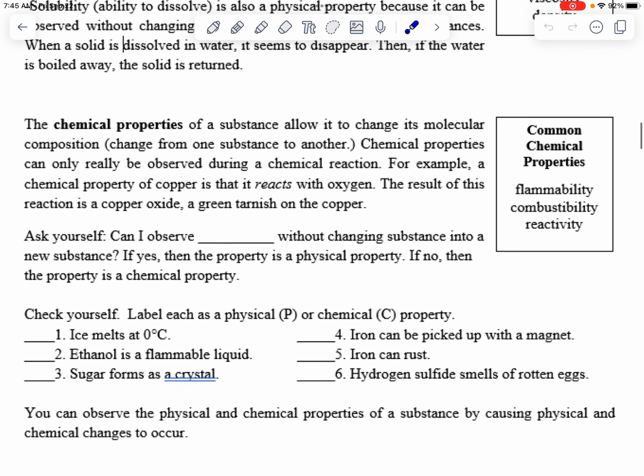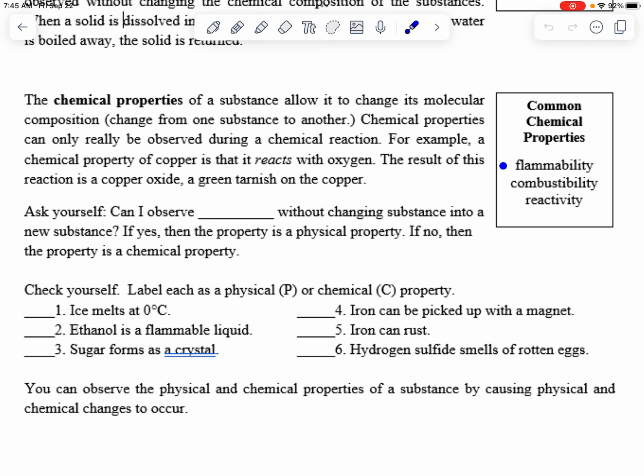Chemical properties. There's not a huge amount of them. It's basically, does it light on fire or does it react with something in some other way, right? That's pretty much it, okay? These are the ones that we can only tell if a chemical has these properties if we change the chemical, right? If we light something on fire, it is no longer the same thing. A piece of wood that's been lit on fire is not wood anymore. It becomes like ash. Same with paper or gasoline.